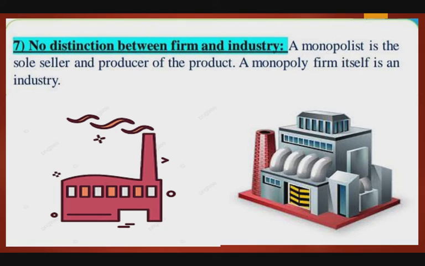So in this market structure, on the basis of this topic, the board may ask the question, what are the features of monopoly? And for 2 marks, the monopolist is a price maker, not a price taker, and no distinction between firm and industry. For 2 marks, the board asks the question.